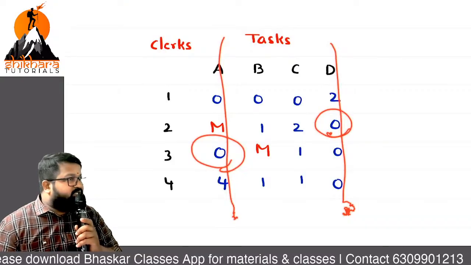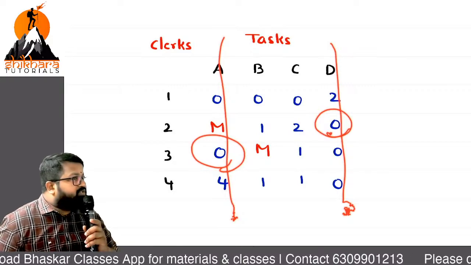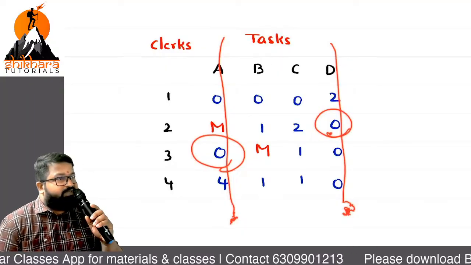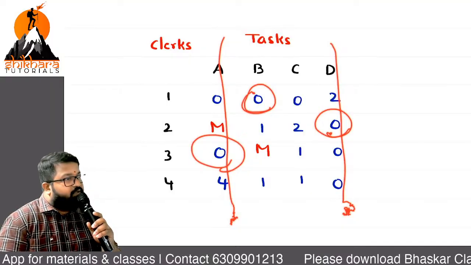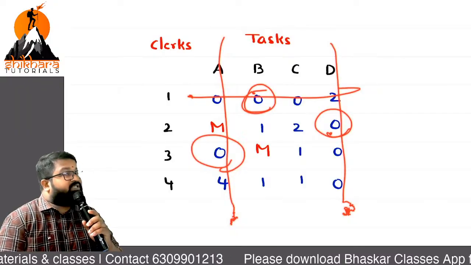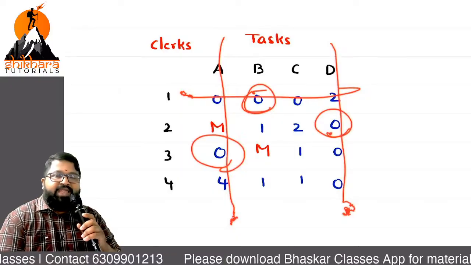When you are cancelling, cancel it properly, otherwise you may get confused. Any row with a single zero? Yes or no? No. Now we are going to check the columns. Any column with a single zero? There is a column with a single zero. What should I cancel? Row. I cancelled. My process is done till here. Now what is the check? M equal to N equal to number of allocations.